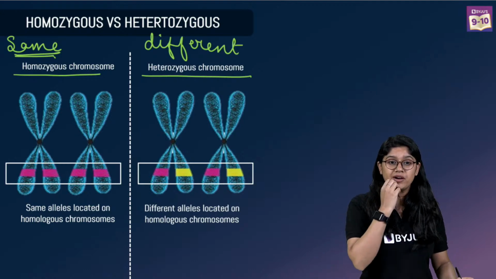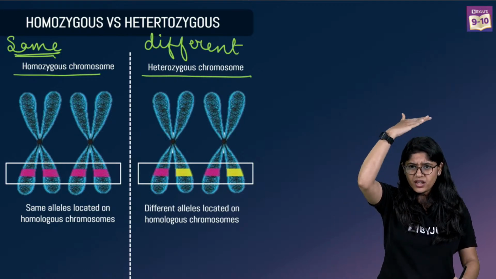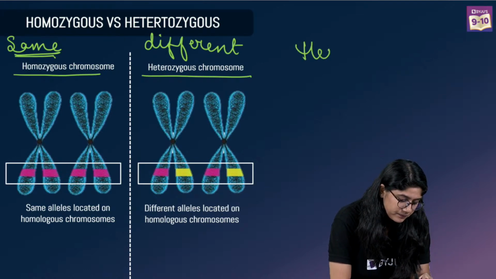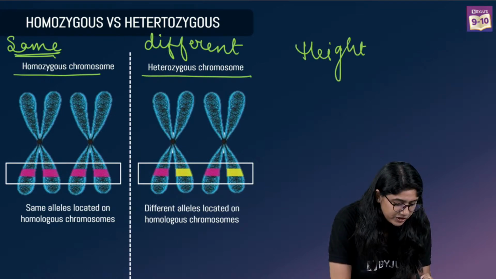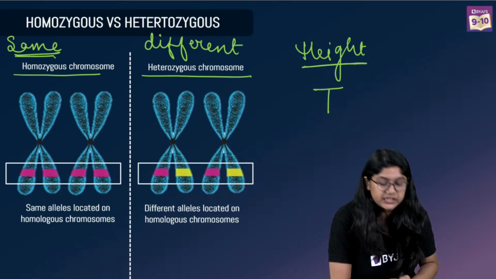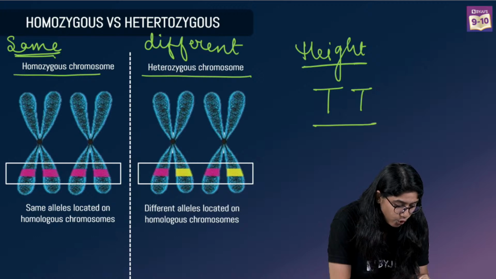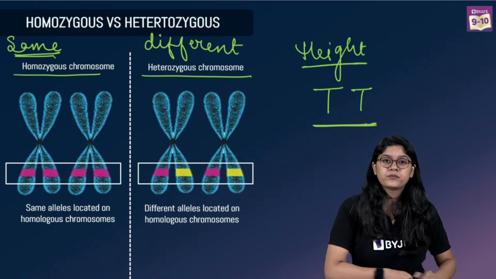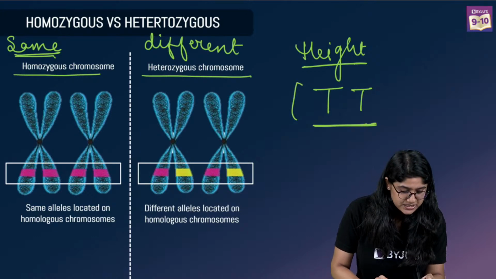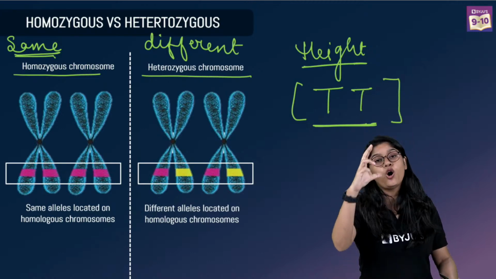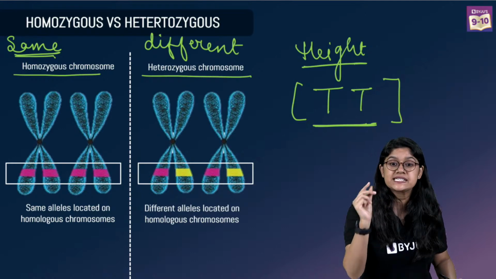Now you tell me everyone, for example, if we represent height by capital T, this is homologous chromosome, right? Basically, capital T and capital T means that the plant is tall and both the alleles are same.